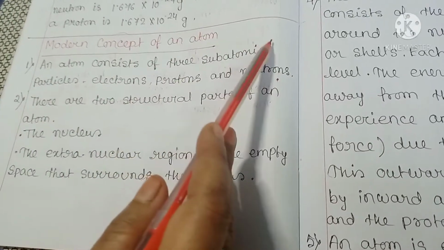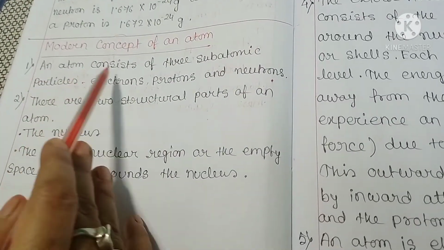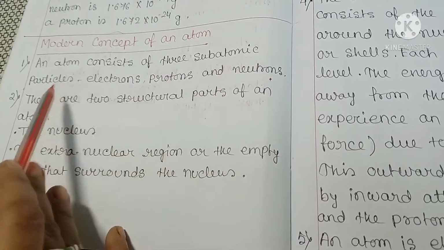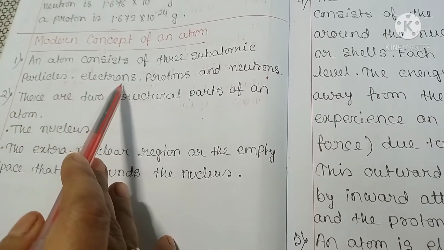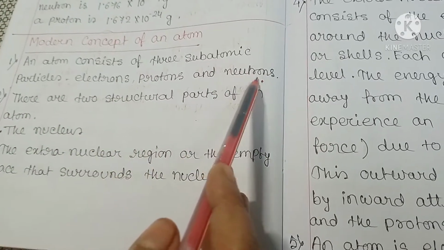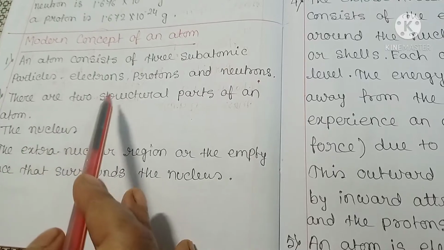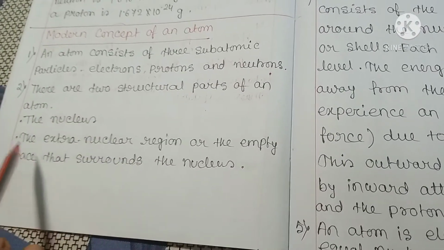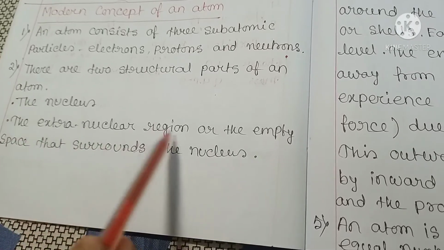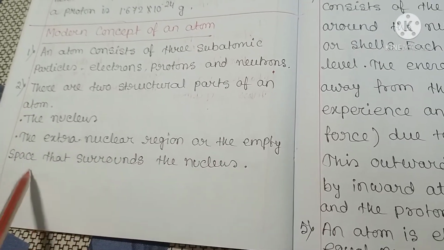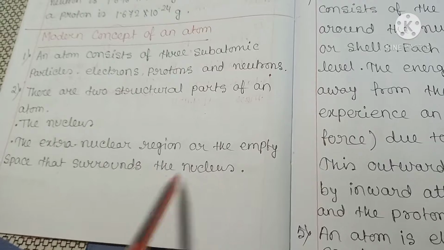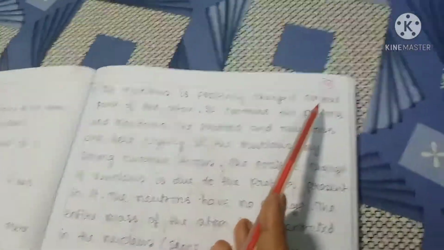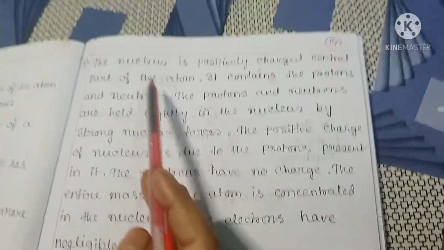According to the modern concept of the atom, an atom consists of 3 subatomic particles: electrons, protons and neutrons. There are 2 structural parts of an atom, the nucleus and the extranuclear region, or the empty space that surrounds the nucleus. Number 3, the nucleus is the positively charged central part of the atom.